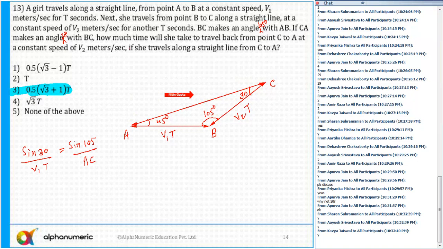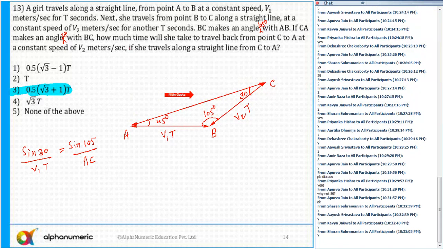Sine 30 is how much? Tell me. Sine 30 comes out to be half. Yeah, speed is actually v2. So instead of this, I'll take sine 45. You can take anything, it doesn't matter. Sine 45 upon v2 into t.